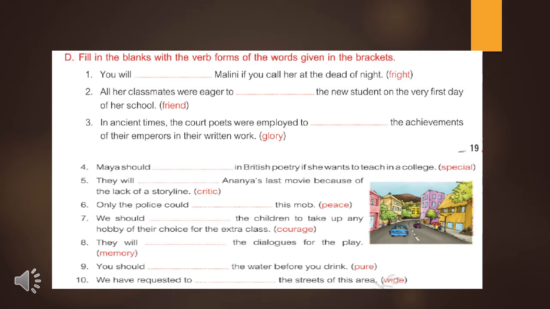In ancient times, the court poets were employed to glorify. Glorify is the verb form of the word glory. Employed to glorify the achievements of their emperors in their written work. Now see the fourth one. Maya should specialize. Specialize is the verb form of the word special. Maya should specialize in British poetry if she wants to teach in a college. Now see the fifth one.